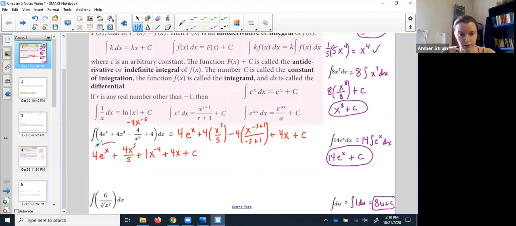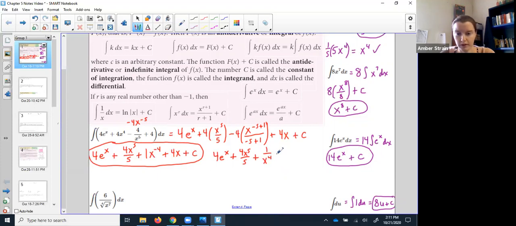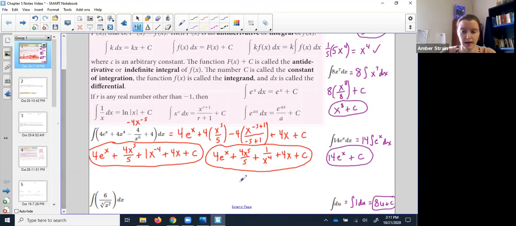Now, I'm pretty sure that the xyz was okay with this answer. There is kind of a technicality that in final answers, we should not include negative exponents. So just to be extra safe, I'm going to write out both versions of the answer. 4x to the 5th over 5. That would then be 1 over x to the 4th. Remember, once you flip it, no more flipper. Plus the 4x plus the c. Okay, so you should be good with that first circled answer there, but just in case it should count you wrong. Okay, this is another version of the same answer.